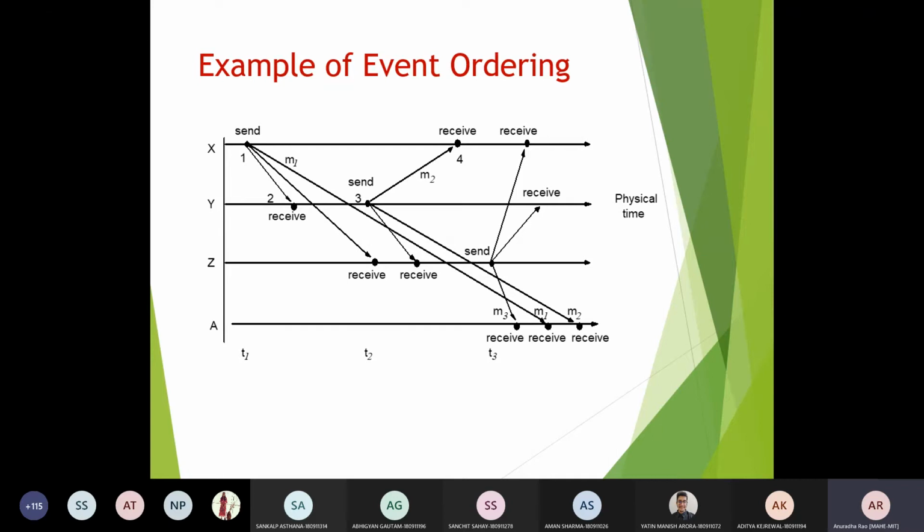So in this particular case, the message sent from X is notified as M1, which will be received by Y, Z, and A at different times.